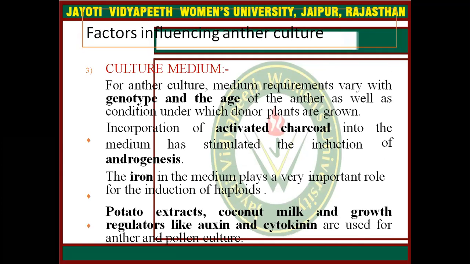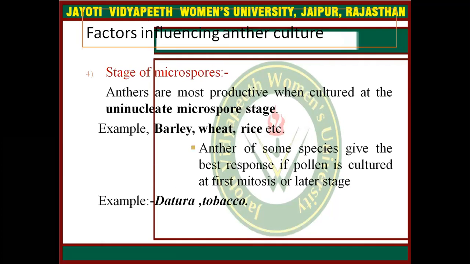Incorporation of activated charcoal into the medium stimulates the induction of androgenesis, and the iron in the medium plays an important role in the induction of haploids. Potato extract, coconut milk and growth regulators like auxin and cytokinins are used in anther and pollen culture. The stage of microspores also affects anther culture. Anthers are most productive when cultured at the uninucleate microspore stage, for example in barley, wheat, rice.